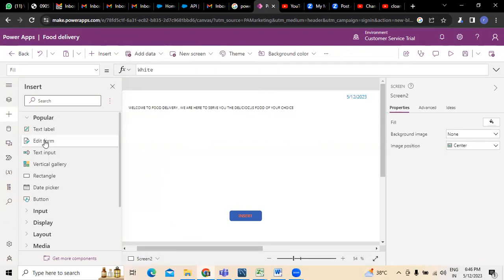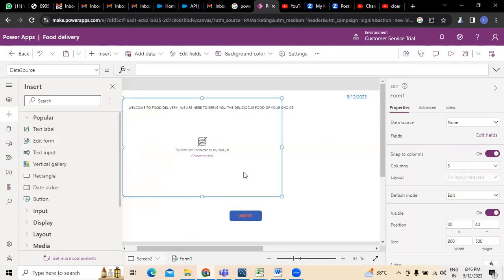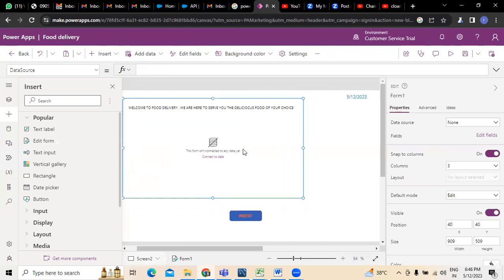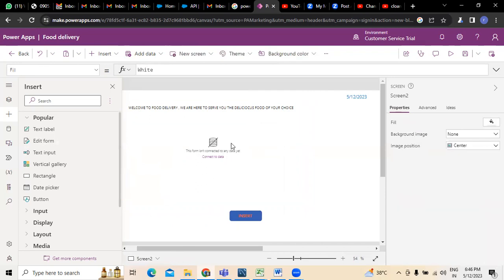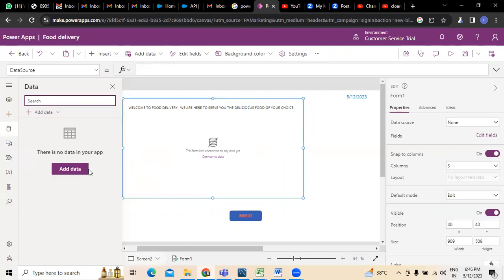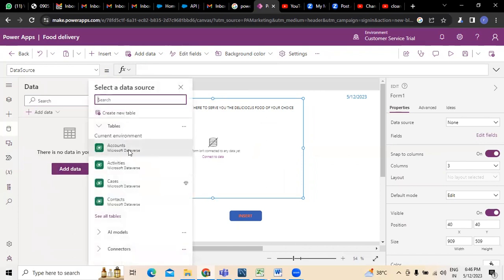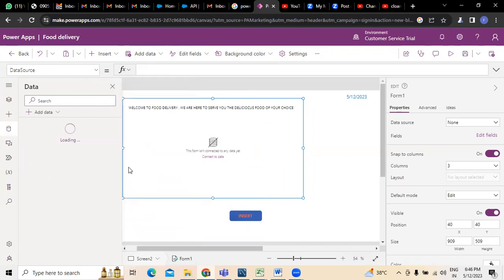Next, followed by this, we want to edit a form, right? If you want to edit any kind of form, this editing form where we have to do like this, right? If you want to connect or add any kind of data to the existing ones, or any kind of models, or any kind of data, activities, right?